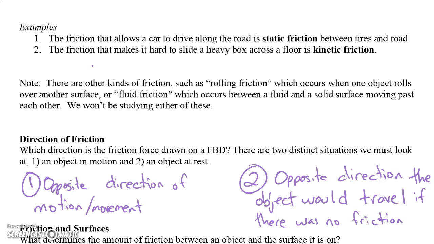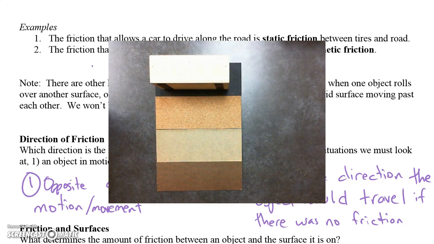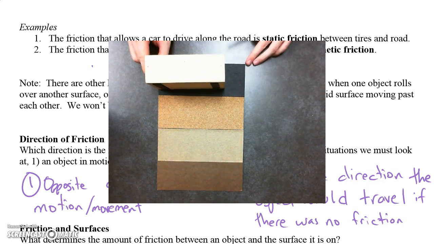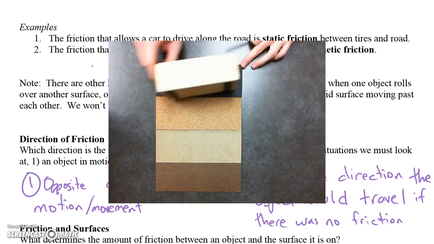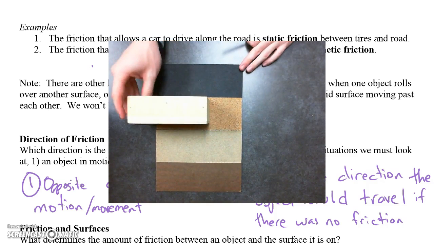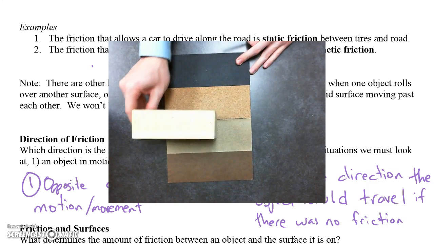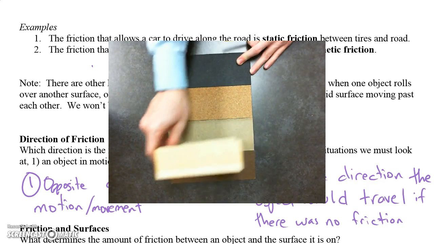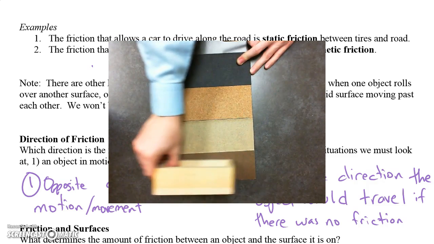So what we want to talk about now, though, is what affects friction. There are a few different things, but what we're going to look at is this block here on 4 different surfaces, and we're going to think about how much force it takes to slide it across this surface, which is like a rubbery surface, compared to this cork, compared to the sandpaper, and this smooth wood at the end.